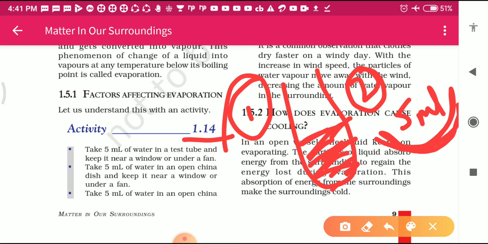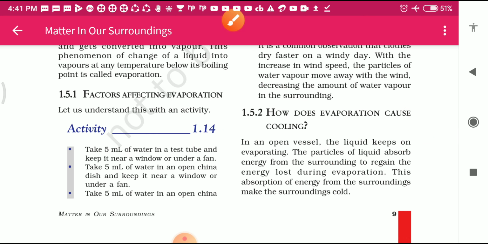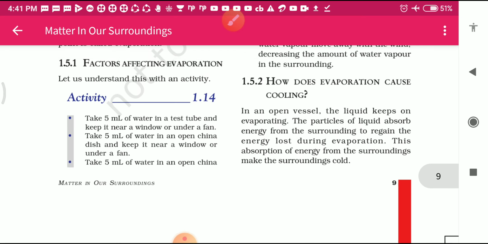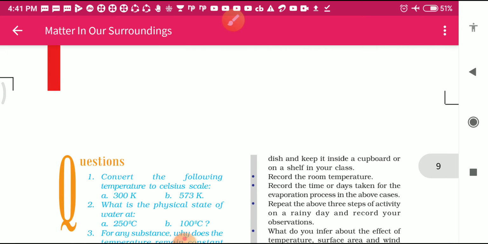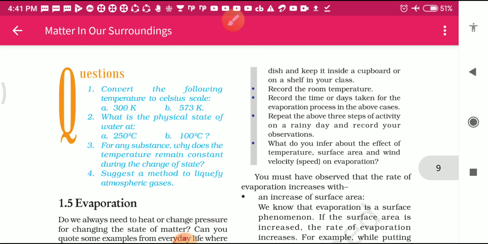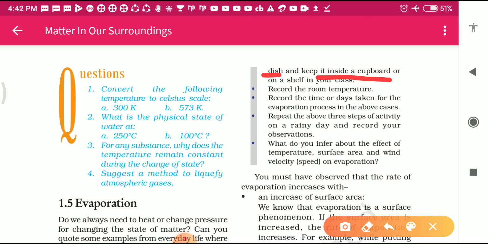Now, in the third one, take 5 ml of water in an open dish and keep it inside a cupboard or on a shelf in your class. In the third point, they want to say that you take the china dish and keep it inside a cupboard, means inside the almirah or on a shelf in your class.